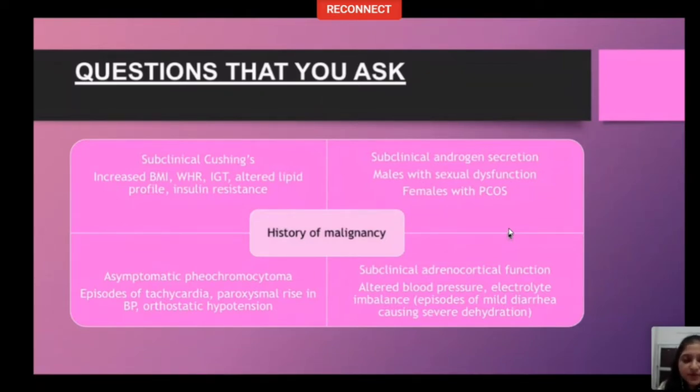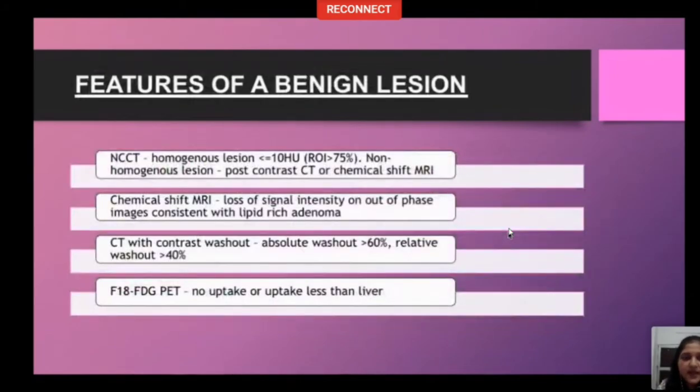Asymptomatic pheochromocytoma, these patients can give history of episodic tachycardia, paroxysmal rise in BP, or orthostatic hypotension. Subclinical adrenocortical function. In these patients, there'll be a vague history of altered blood pressure, and sometimes they'll give you history that even after 1 or 2 episodes of mild diarrhea, they suffer with severe dehydration and electrolyte imbalance. So these are the questions that you ask from the patient. Next, I'll tell you few features of a benign lesion. How to identify whether the lesion is benign or malignant. So here we are.